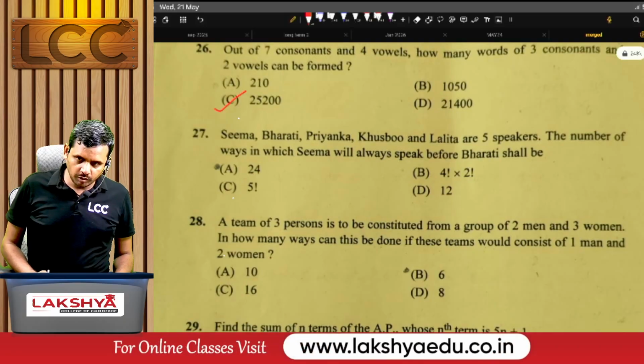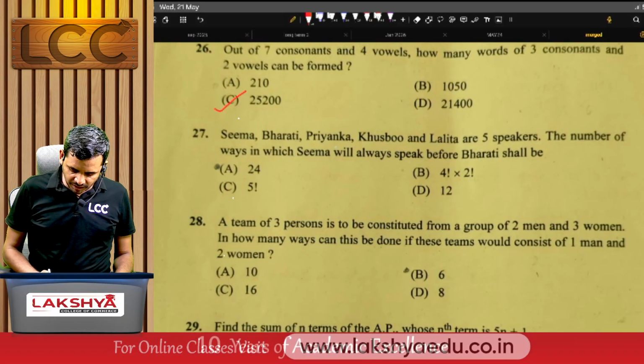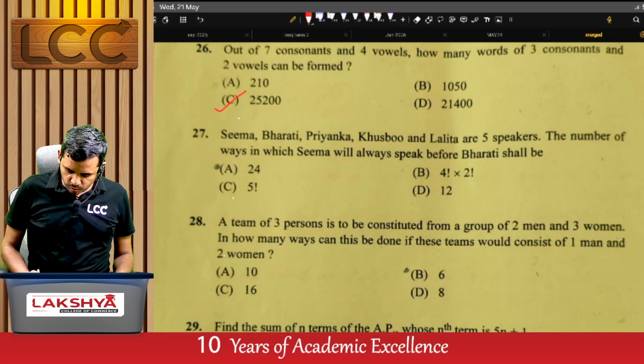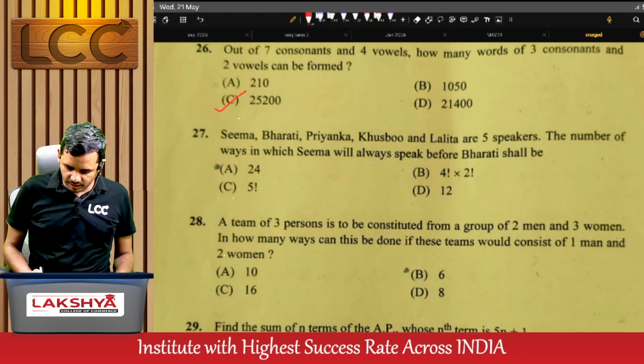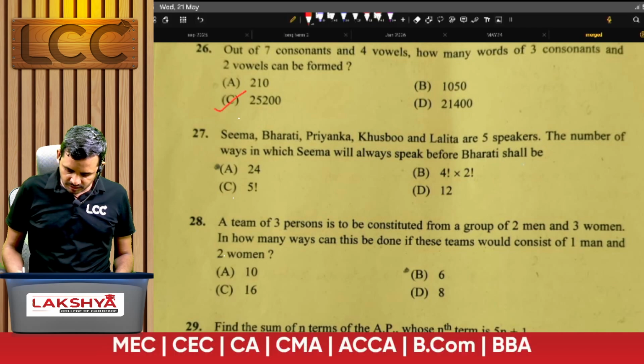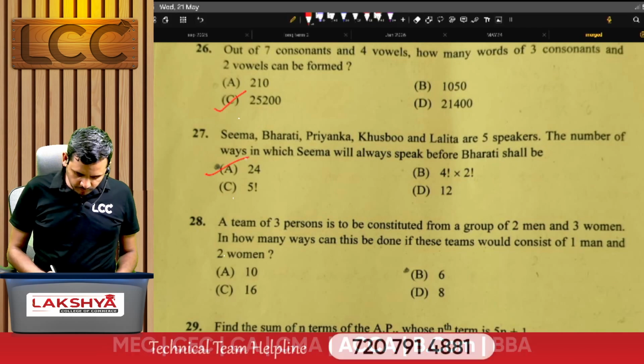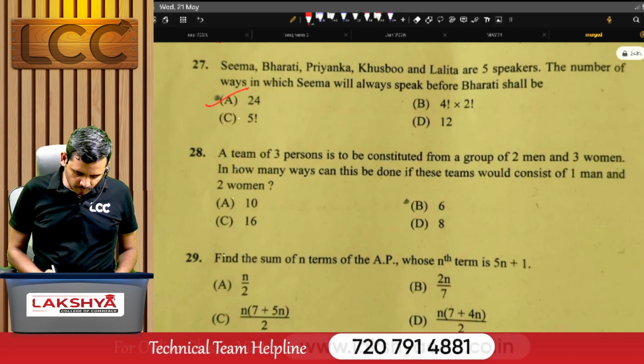Next, see problem number 27. Seema, Bharati, Priyanka, Kushbu and Lalita are 5 speakers. The number of ways in which Seema will always speak before Bharati is? For this one, it is option A.